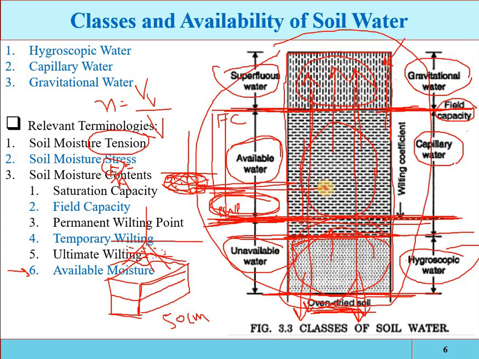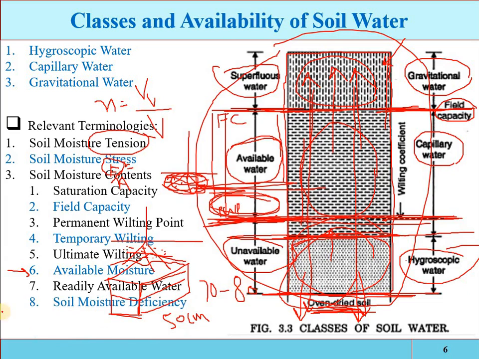So from field capacity to permanent wilting point is available water, but the lower level of the available water is extracted with difficulty. The portion of the available water which is easily extractable is called the readily available water. Readily available water is almost 70 to 80% of the available water, meaning that it is easily extractable. Clear?